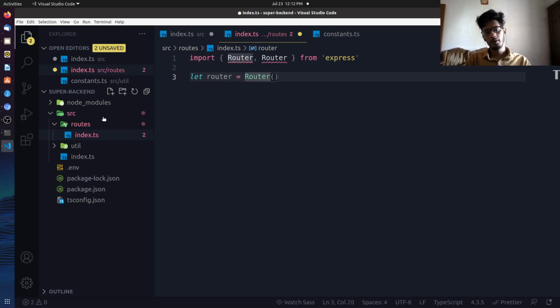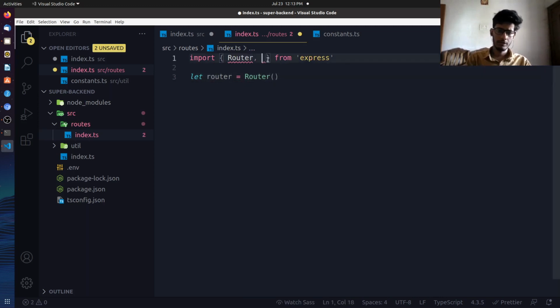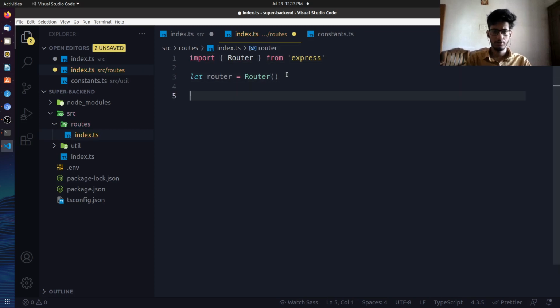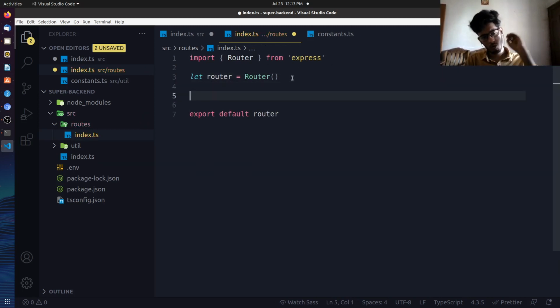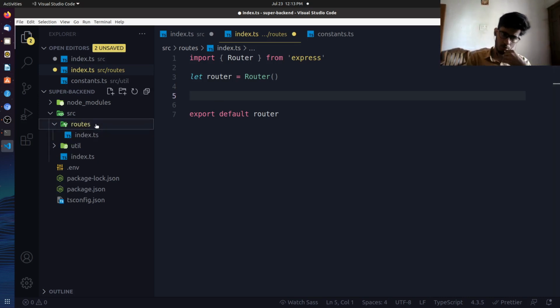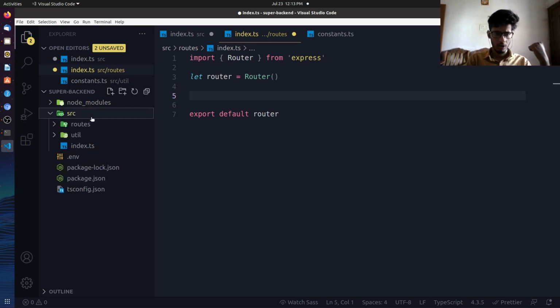Yeah, and I have imported this twice. I don't know why, but that's how it is. So let's export default this router. This will be the main core router, and the whole purpose of it is to route requests to the correct controller, right? So we'll be having controller and service right now.